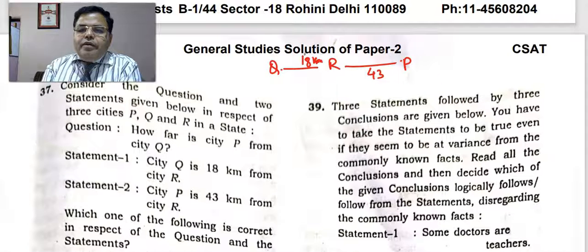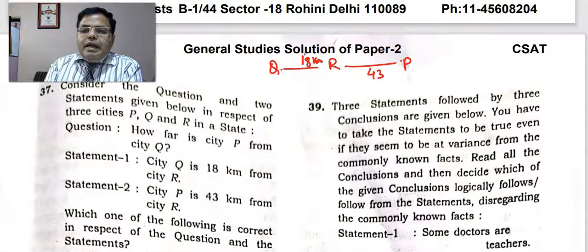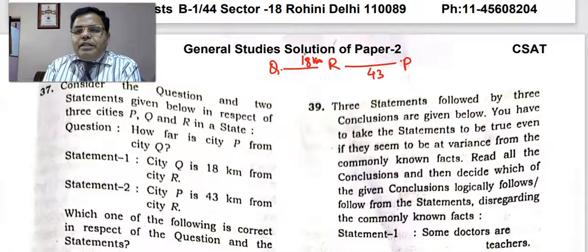In this way, one can say the distance between P and Q can be calculated, but it is also possible that the directions of P and Q differ. Q can be here also, Q can be in the middle also, and 18 kilometers from R. In that case, the distance between Q and P cannot be calculated easily, and it will be something different. So a definite distance cannot be calculated by using the first or second statement itself. Both are not helpful even.